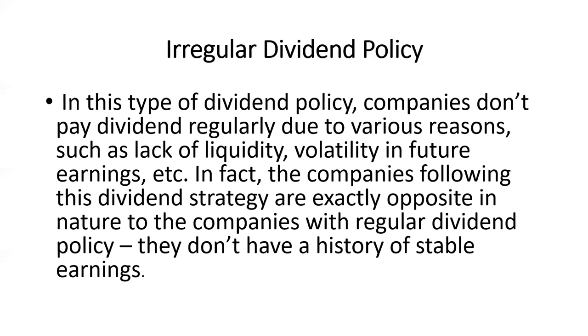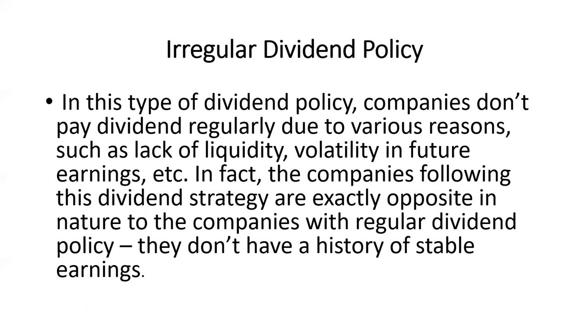In fact, the companies following this dividend strategy are exactly opposite in nature to the company with a regular dividend policy. The position of a company using the irregular dividend policy will not be as good as that of a company using the regular dividend policy.